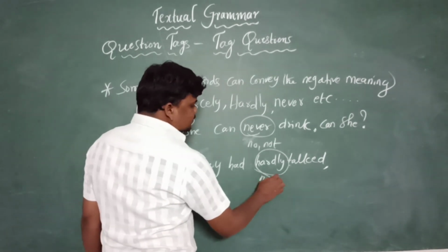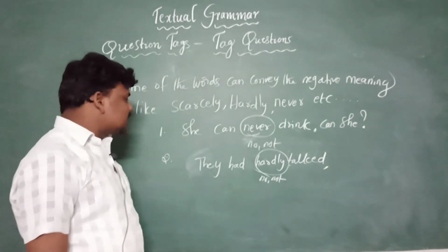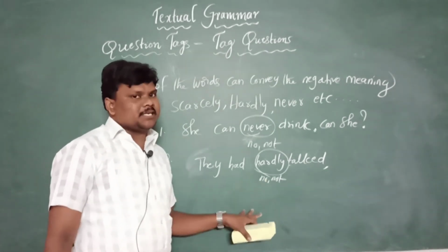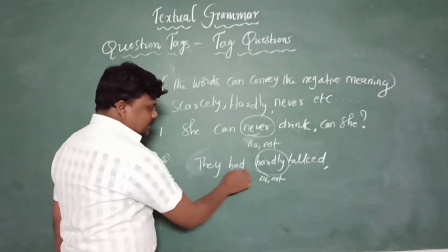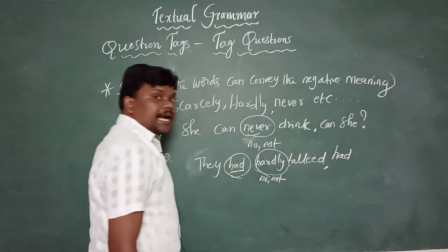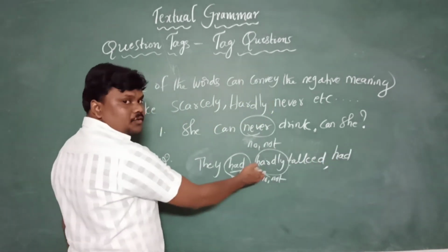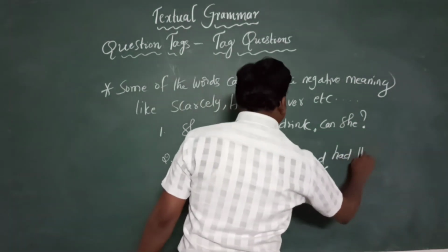So we need to understand that this gives a negative meaning. We need to write a tag in positive. There is a helping verb had, and we don't write hadn't, as there is already a negative in hardly. So the right answer is had they.